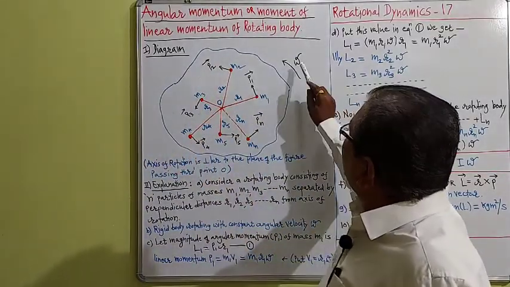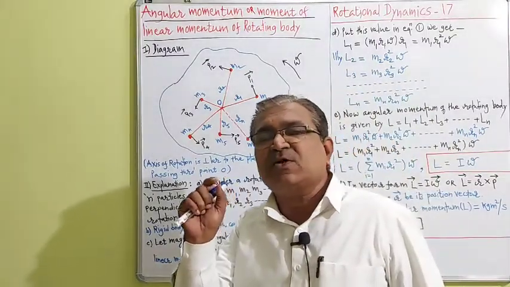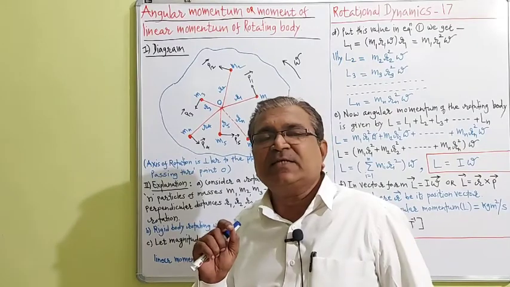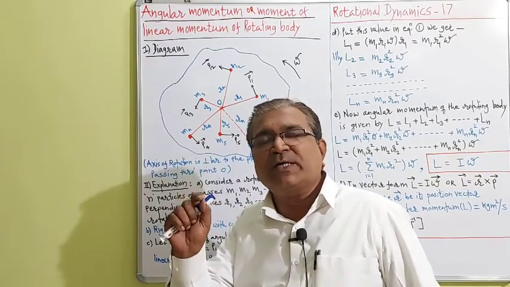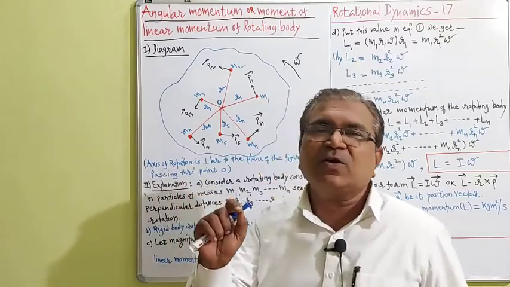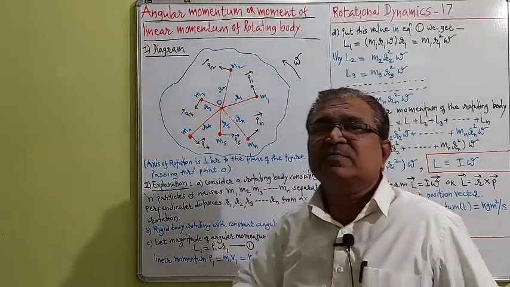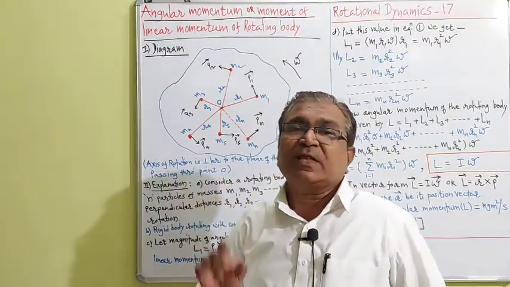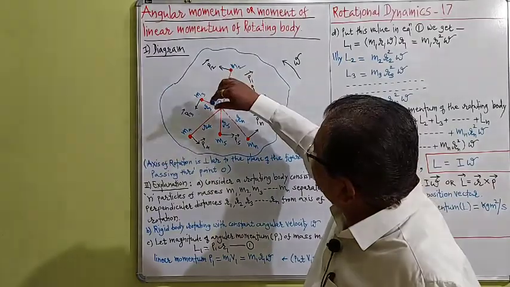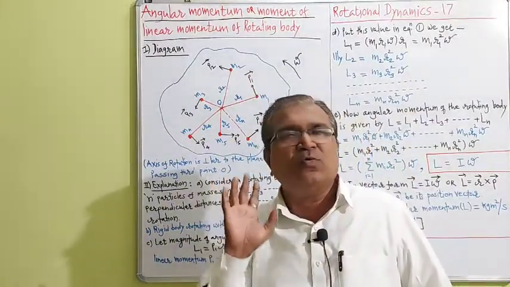moving with angular velocity omega. This angular velocity is constant. So we can say: consider a body rotating with angular velocity omega in the anti-clockwise direction. The axis of rotation is not shown in the figure. The axis of rotation is exactly perpendicular to the plane of the figure, passing through point O.